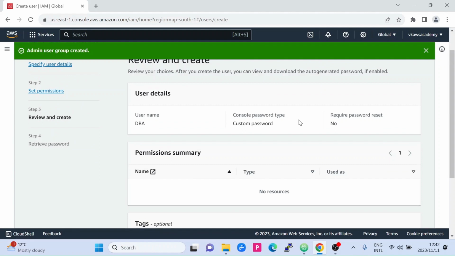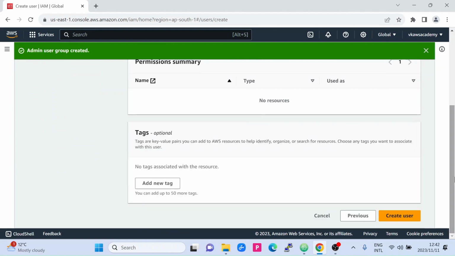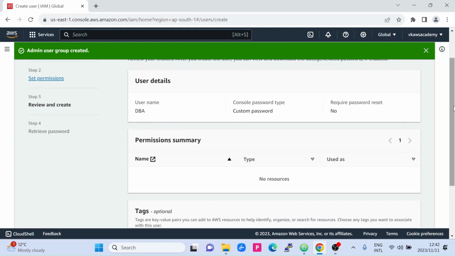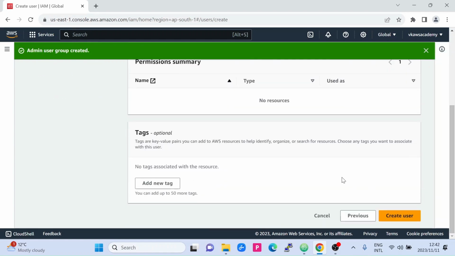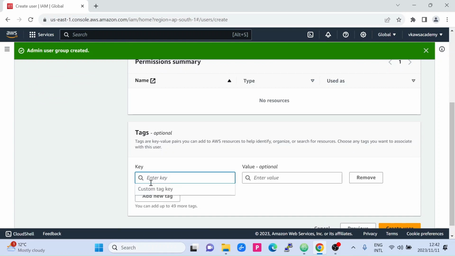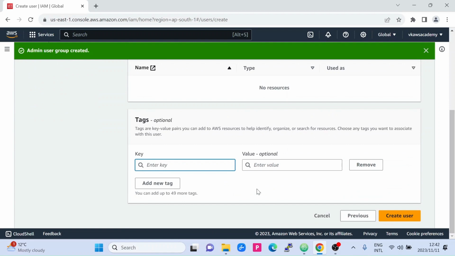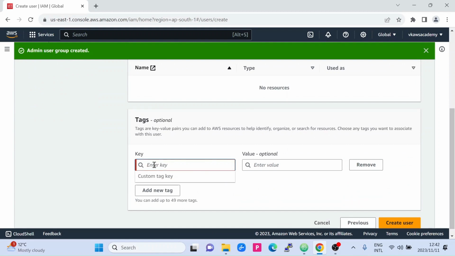If you see, this particular user is not part of anything. Now I will add a tag. Tags are generally very important, and they play a very important role when you are managing a large number of users in a big organization.